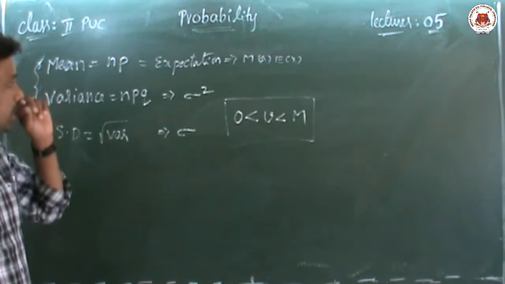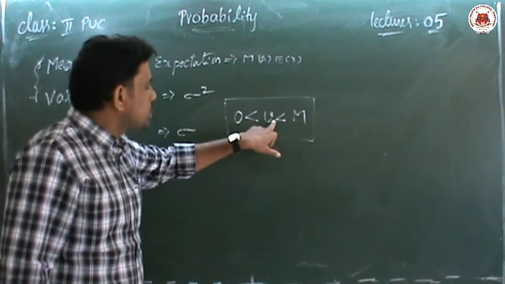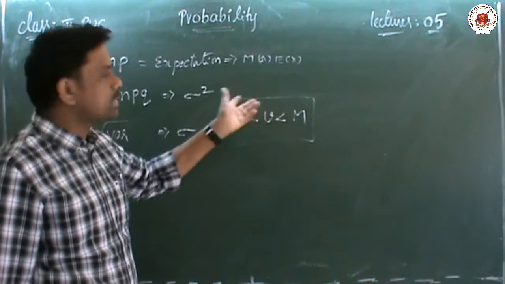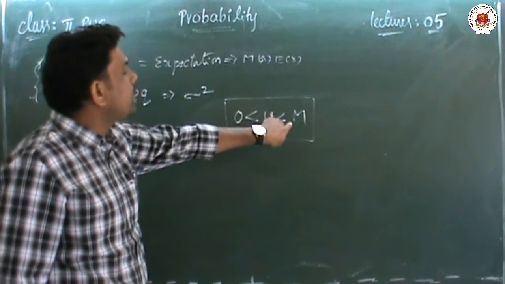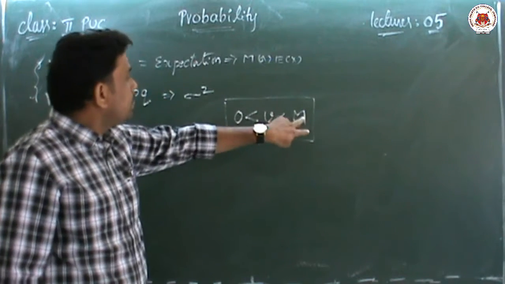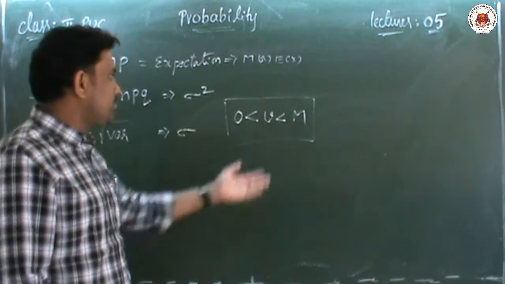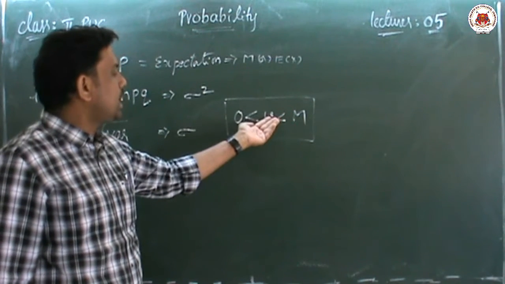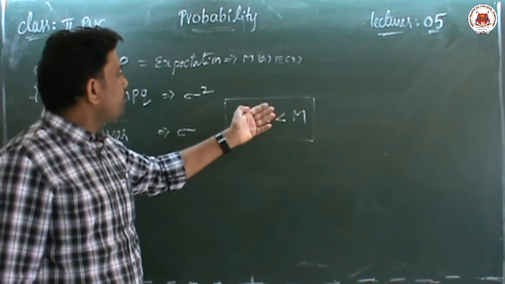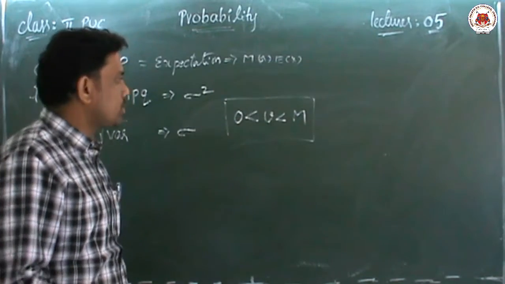Once again I am repeating, children: mean and variance are both positive numbers, greater than 0. And when comparing the mean and variance, the mean is greater than the variance. Mean is the bigger one, and variance is a little bit smaller.